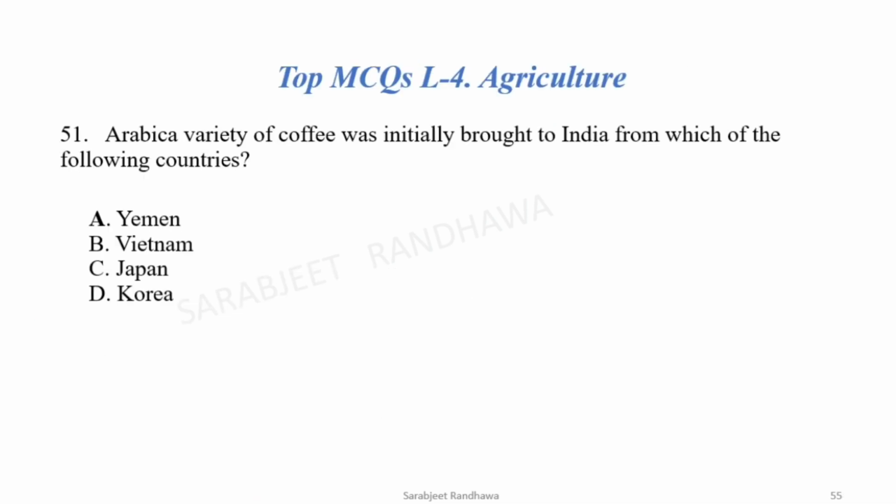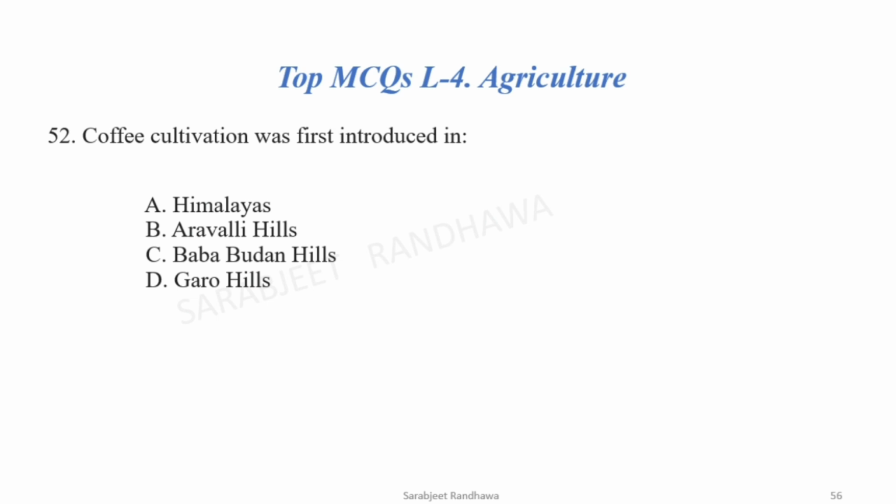Okay. Arabica variety of coffee was initially brought to India from which of the following countries? Coffee was brought to India from Yemen. Next. Coffee cultivation was first introduced in India in Baba Budan Hills.